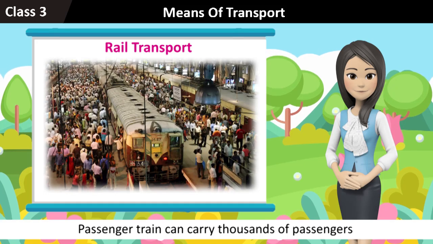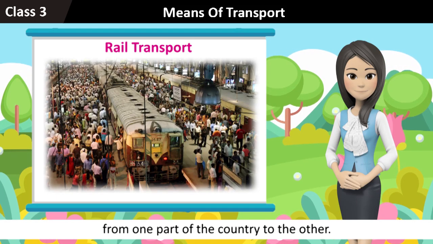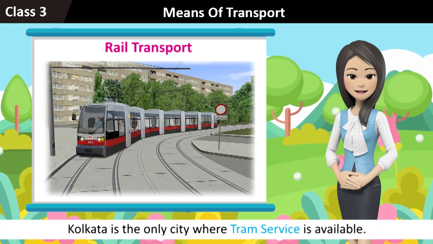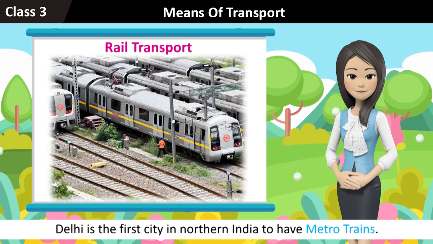Passenger trains can carry thousands of passengers from one part of the country to the other. Apart from them, tram and metro are two other types which run on tracks. Kolkata is the only city where tram service is available. Delhi is the first city in northern India to have metro trains.